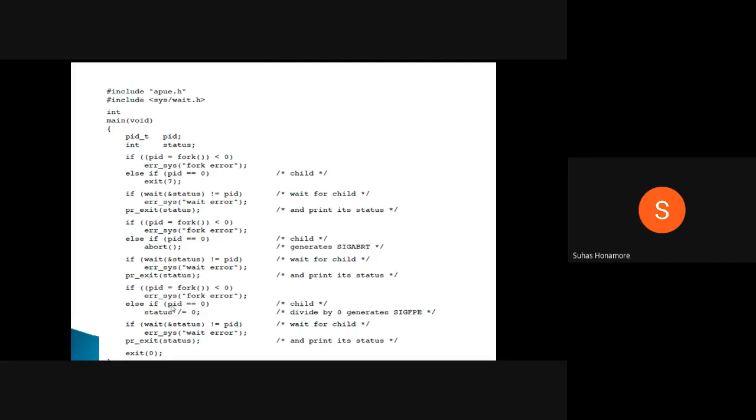So for a child, when PID is equal to 0, what we are doing is status equal to status divided by 0. That is nothing but divide by 0 we are doing. So whenever divide by 0 happens, internally it will raise some kind of errors. Remember exceptions, some exceptions will be raised.